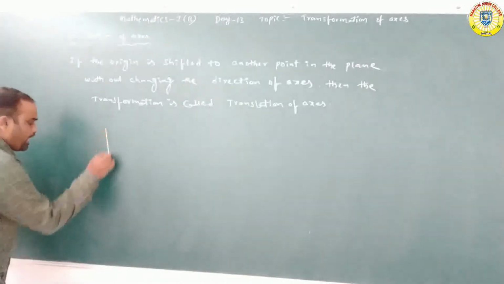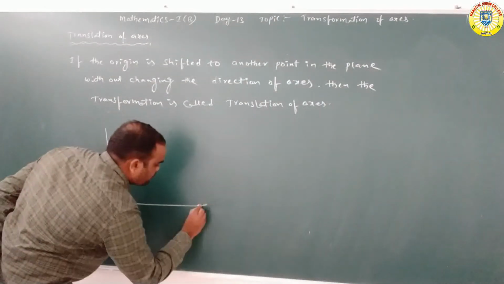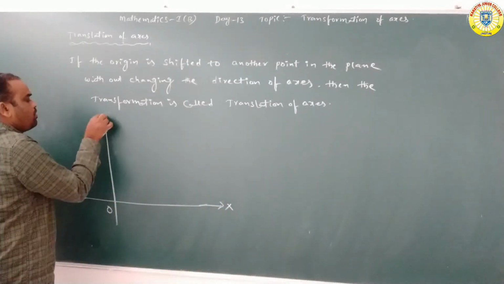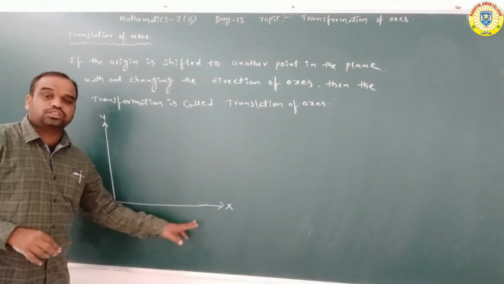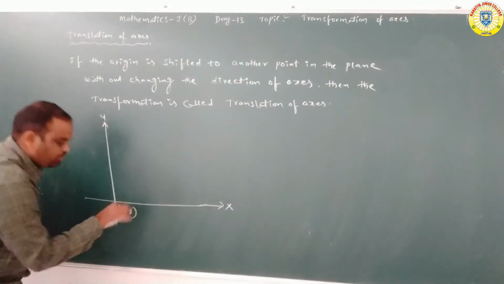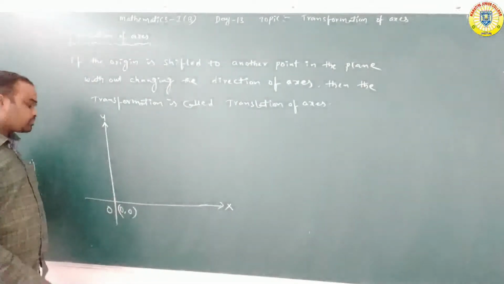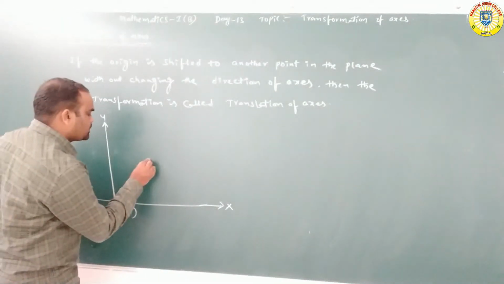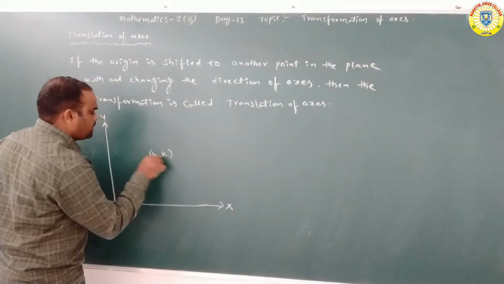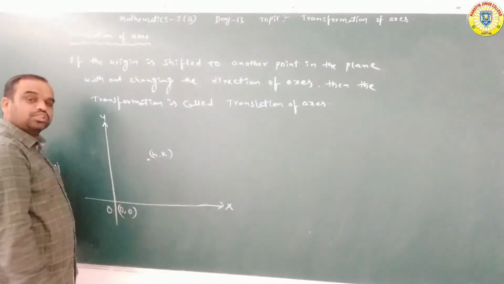So here actually this is the coordinate system. This is the origin, this is the x-axis and this is the y-axis. What are the coordinates of O? 0, 0. Suppose the origin is shifted to another point, which is h, k. So the origin is shifted to the point h, k.